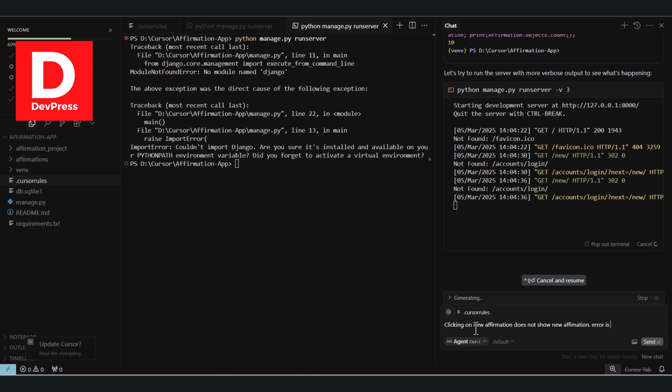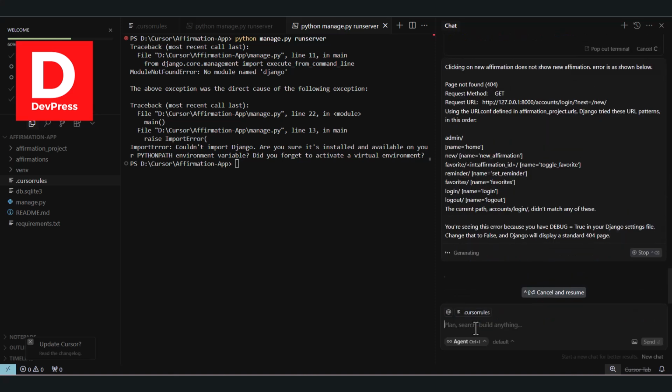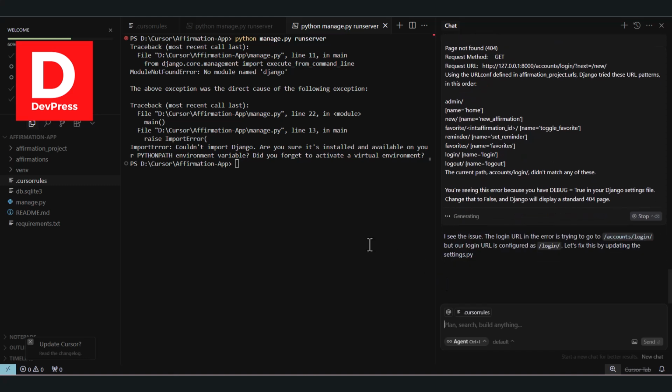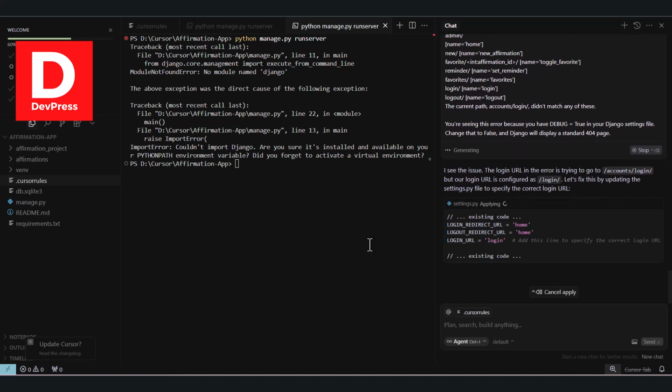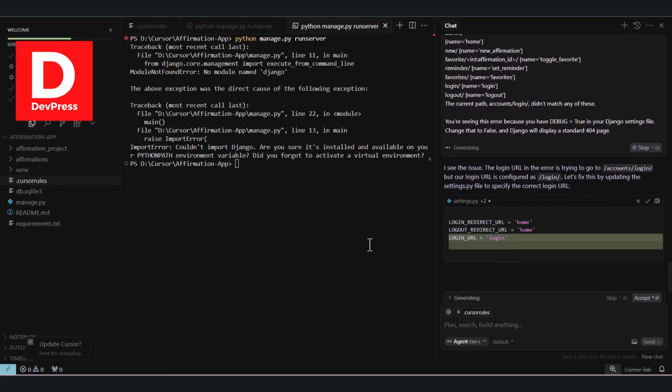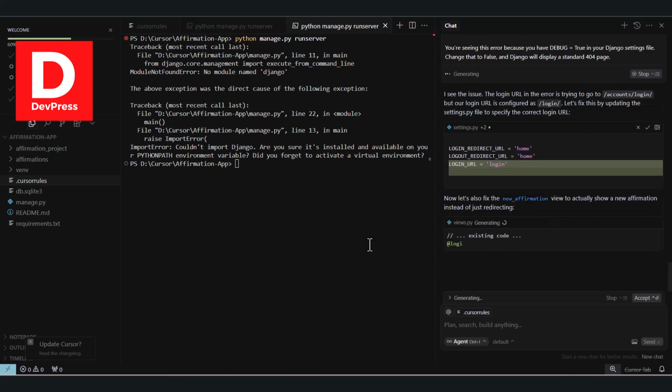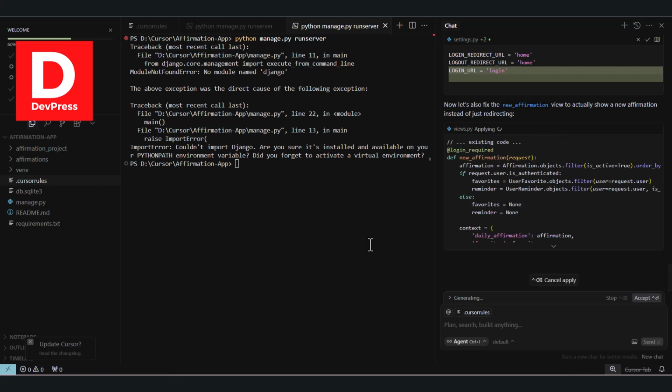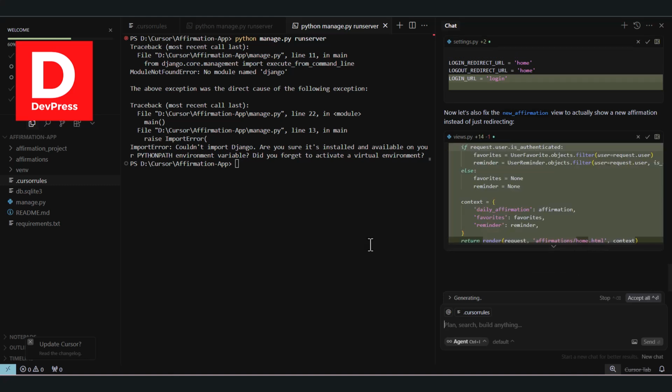Error is as shown below. Right, so if you try to post those errors, most likely it will fix it and it will update. Okay, so it is doing the troubleshooting. Now hopefully it will also help generate